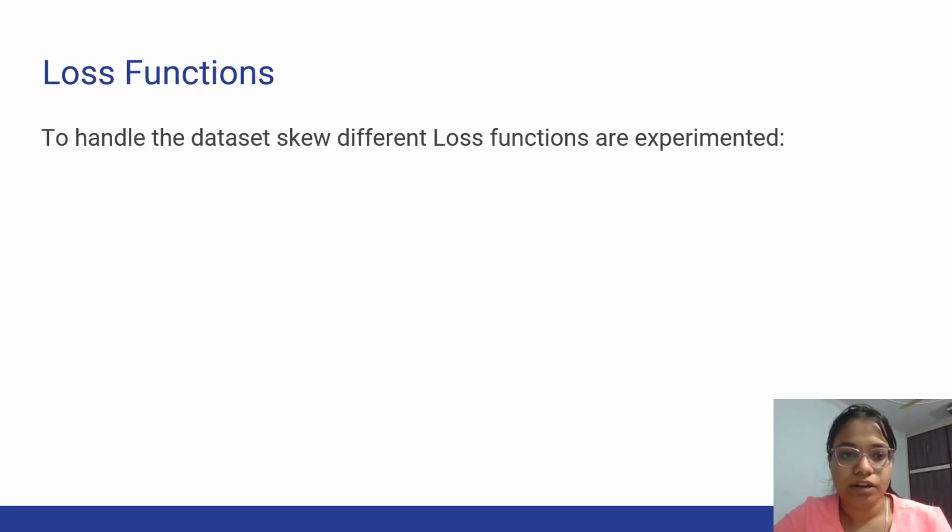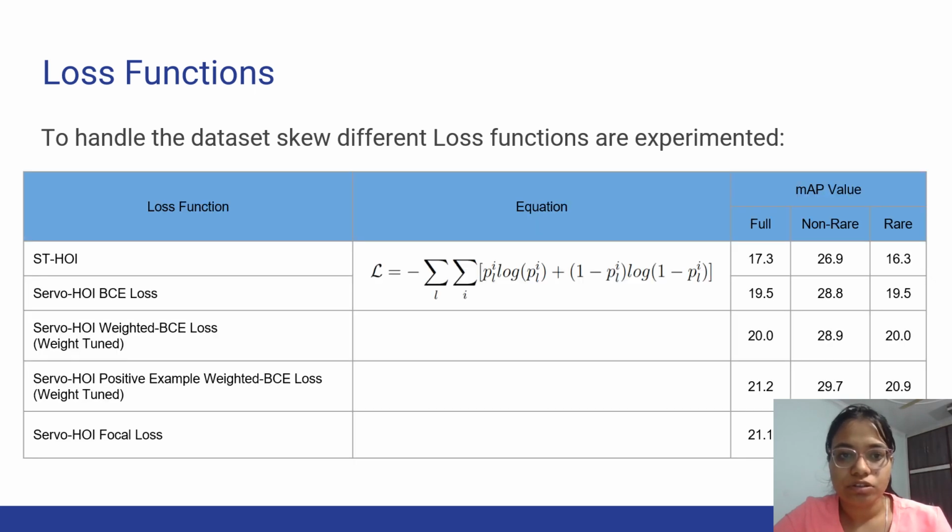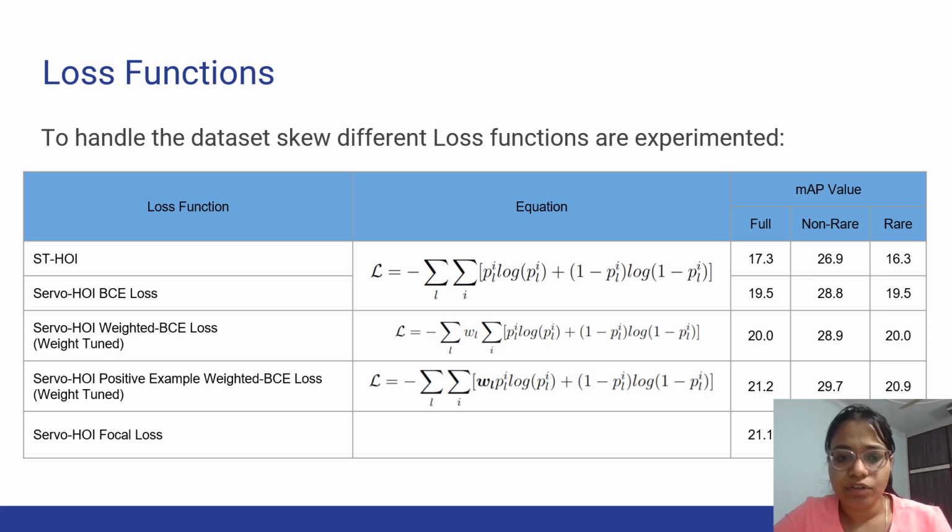Loss function. To handle the dataset skew, different loss functions are experimented. First is the generic BCE loss, which is used by the STHOI baseline method, and there is weighted BCE loss and positive weighted BCE loss to reduce the effect of the frequent labels and to enhance the performance of the least frequent labels, and the focal loss, which dampens the loss for the well predicted instances and thereby increasing the contribution of the